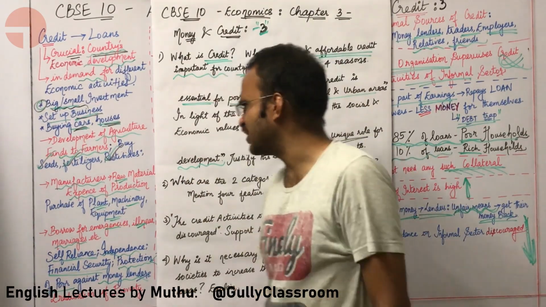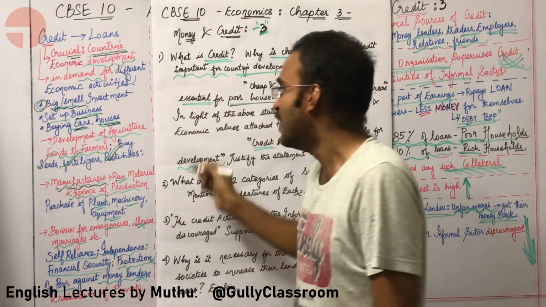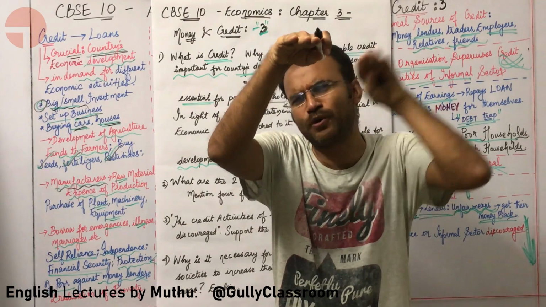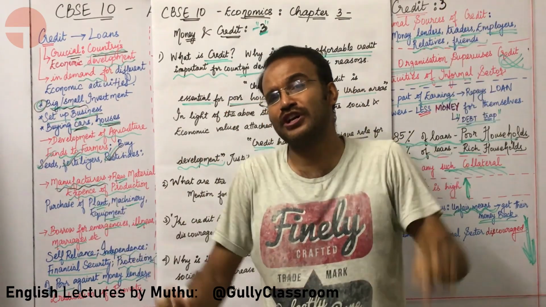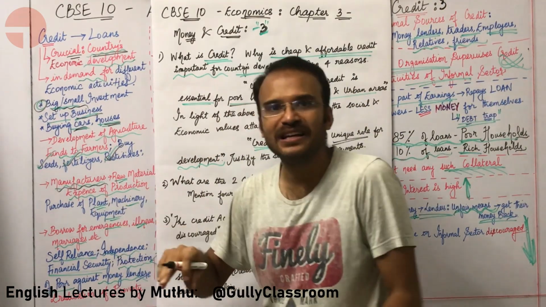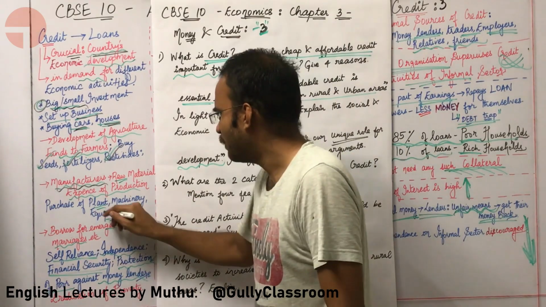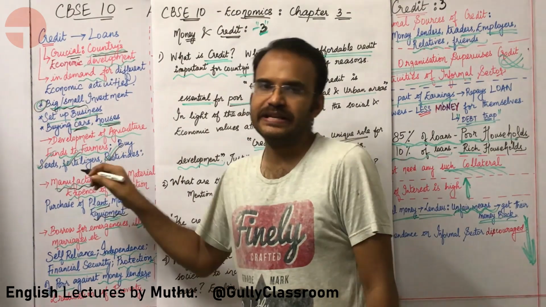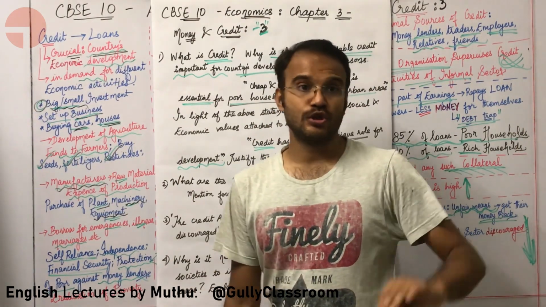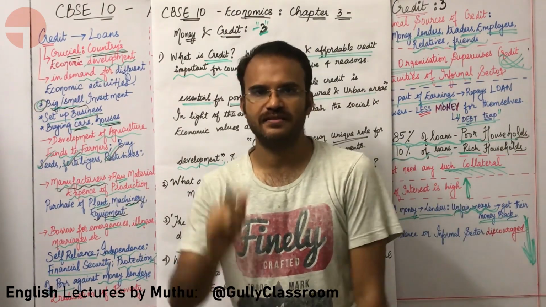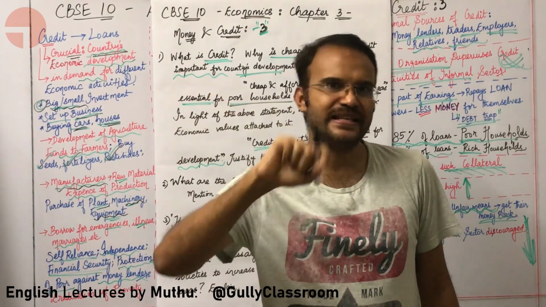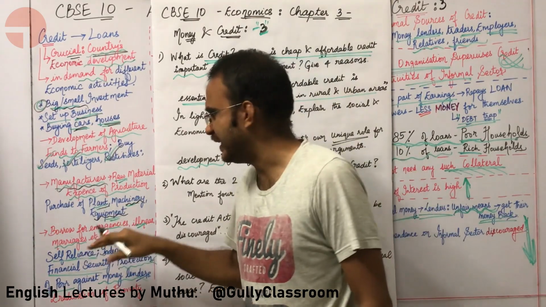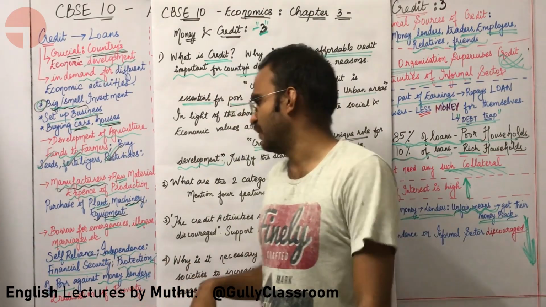So what about industrialists? What about manufacturers? Manufacturers need a lot of raw material, and in every stage of production they have a lot of production costs that need to be handled with credit. Purchase of plant, machinery and equipment is done with the help of credit. Small and medium scale enterprises, shortened as SMEs, need credit for their development.